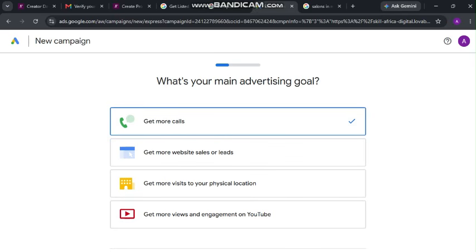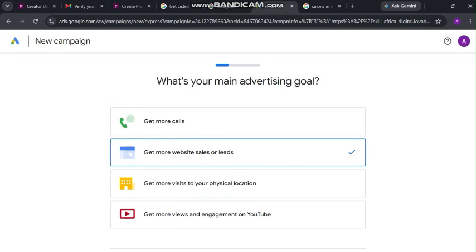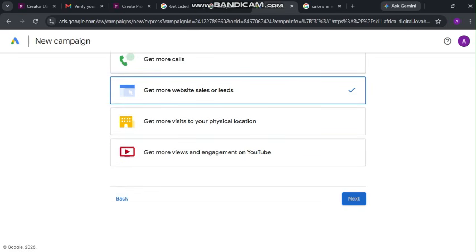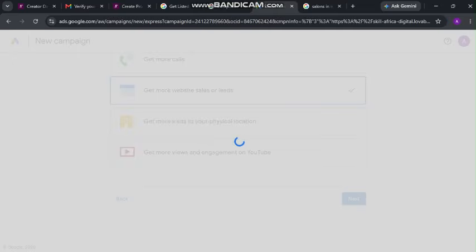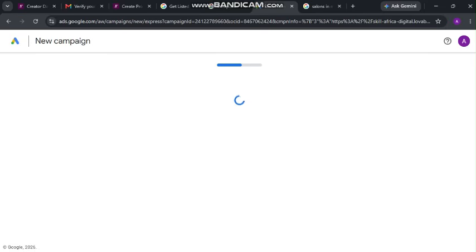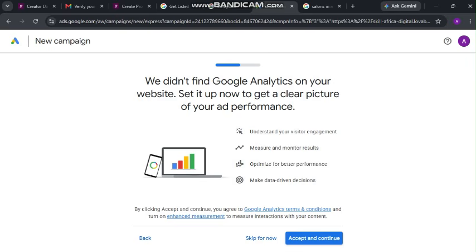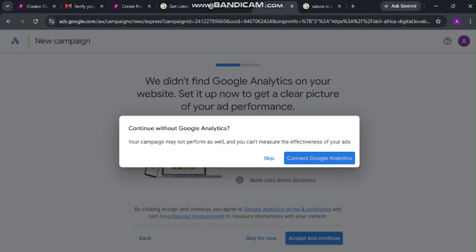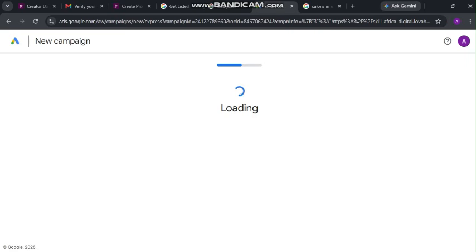Now you want again the same thing as what I showed earlier. You want to get more calls, more website sales, leads and stuff. Just choose to get more website sales and leads. It's next, empower logo. After that, we didn't find Google Analytics on your website. Set it up so you can get a clear picture of your ad performance. Skip for now. Continue without it.